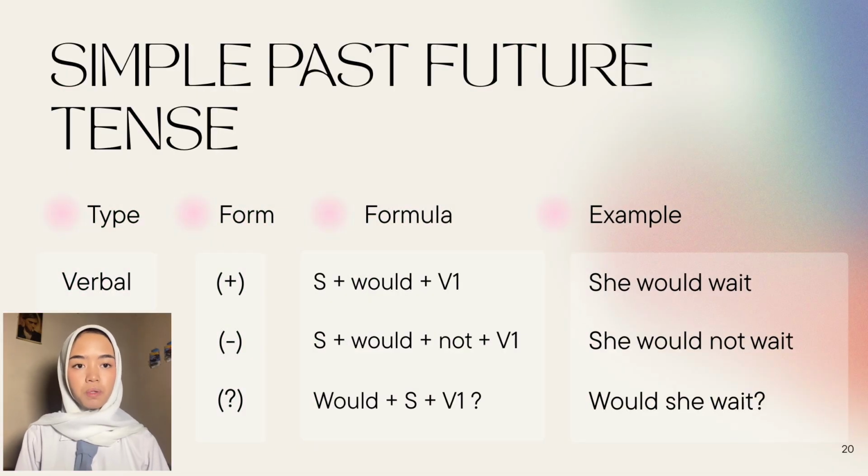Next up, we have simple past future. It has two types. The verbal one, in its positive way, it is subject plus would plus verb 1. For example, she would wait. In its negative form, it is subject plus would not plus verb 1. For example, she would not wait. In its interrogative form, it is would plus subject plus verb 1. For example, would she wait?